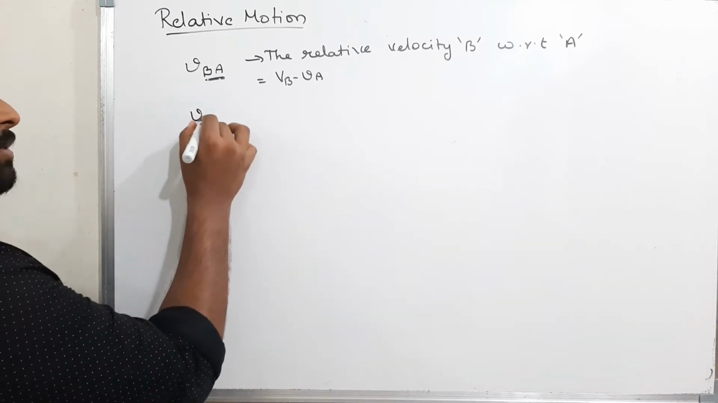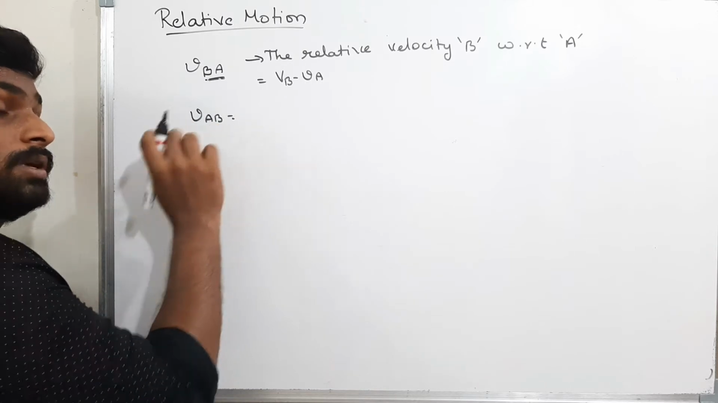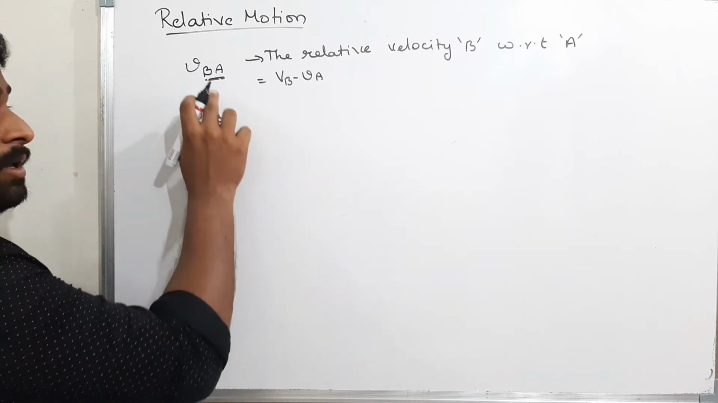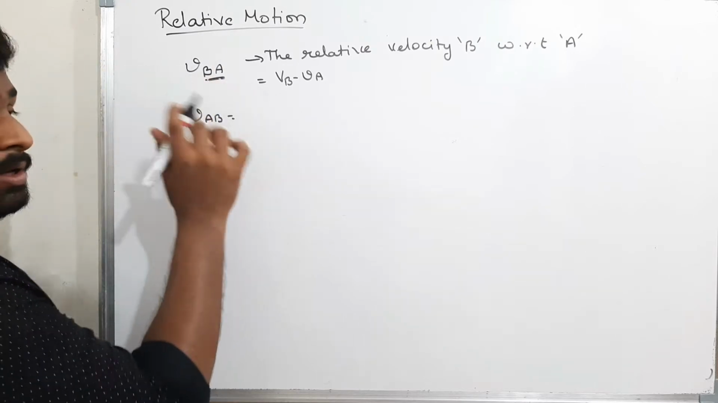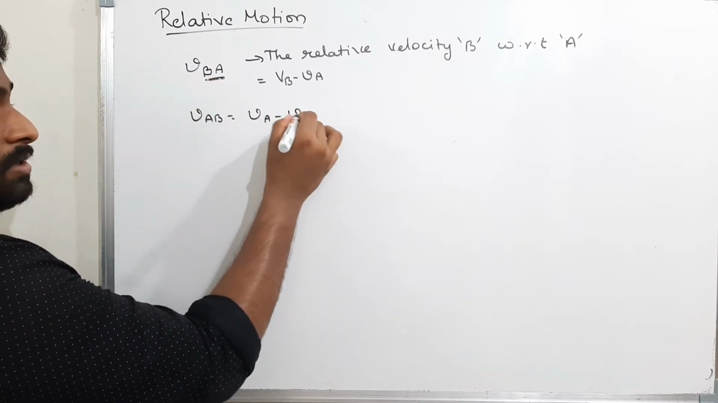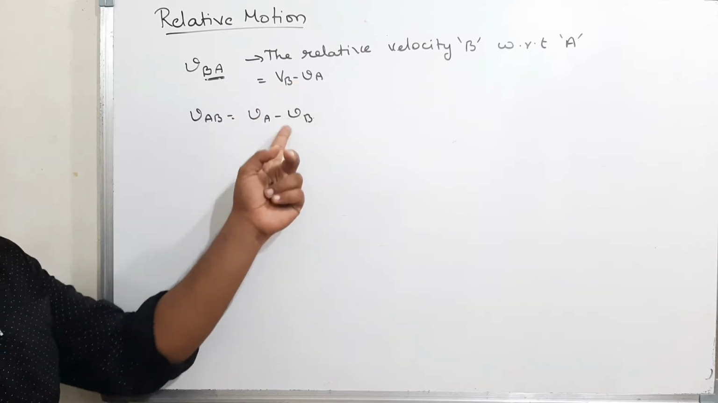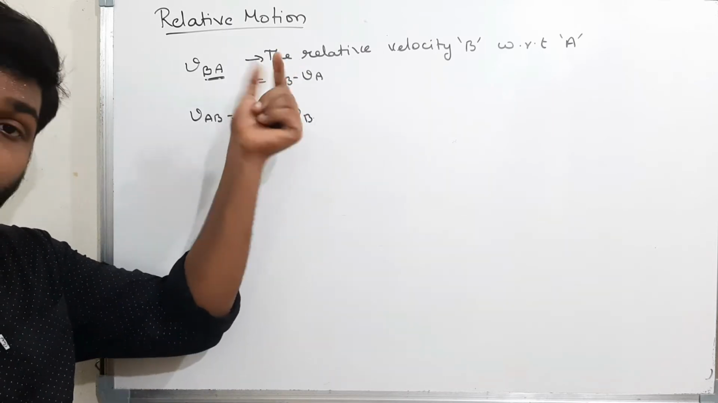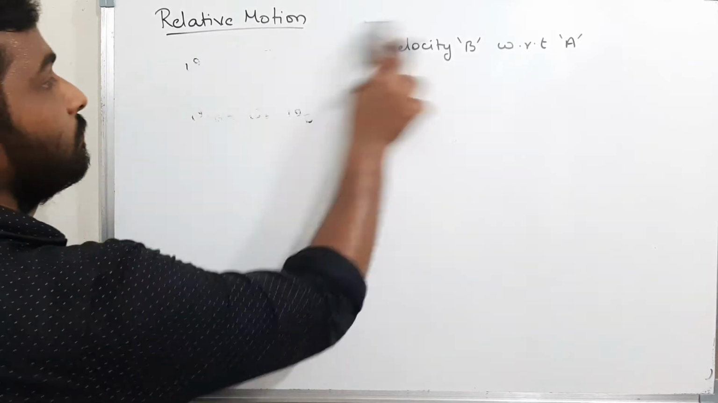Therefore, VAB is the relative velocity of A with respect to B, where B is the observer, and that is nothing but VA minus VB. I think these are clear. Please remember these terms. If you write them in reverse, the answer will be wrong. Please be careful.